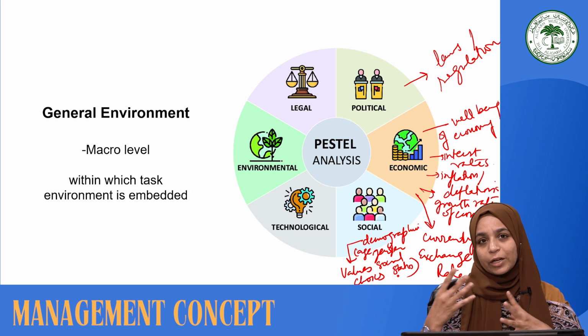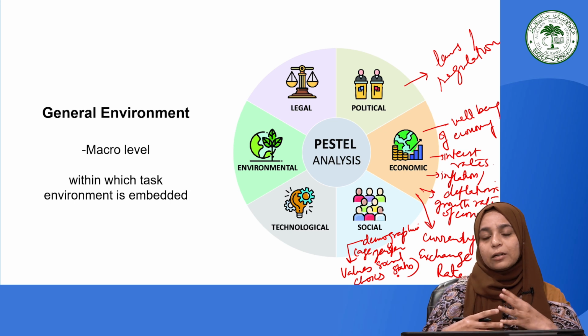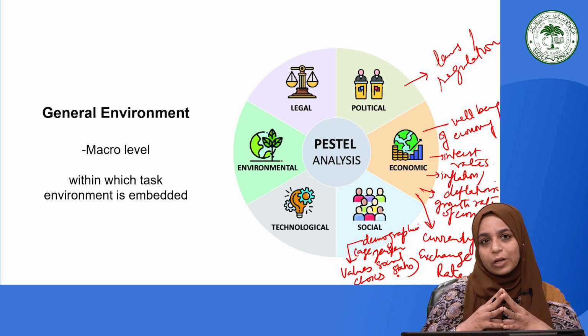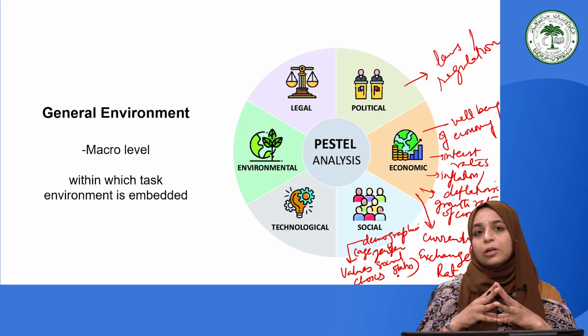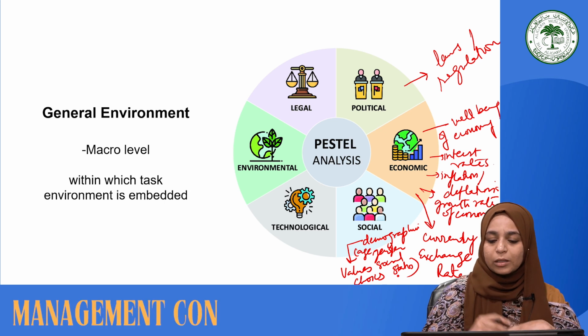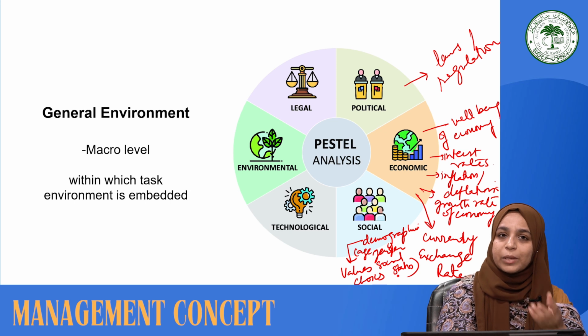The level of technological growth accepted and incorporated into the functioning of an organization, how much technology and infrastructure development has taken place in the economy, and what emphasis the economy places on technological growth and development is very essential for organizations to grow. The other factor is the environmental factor.